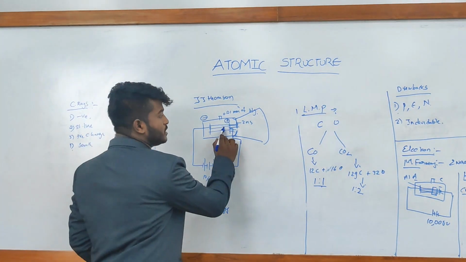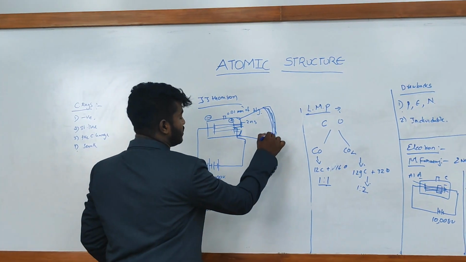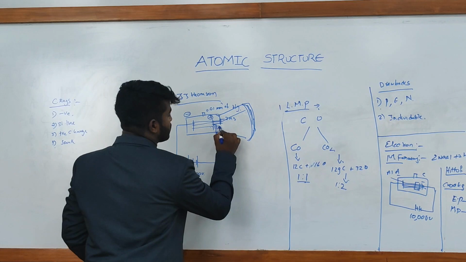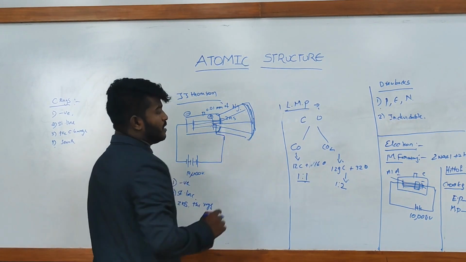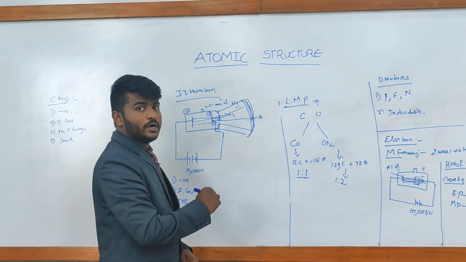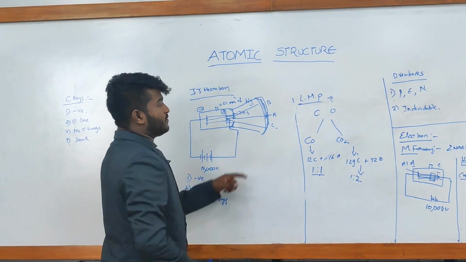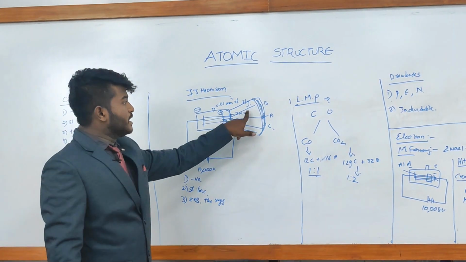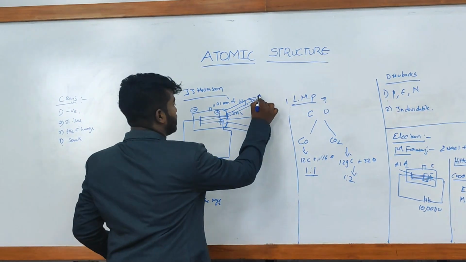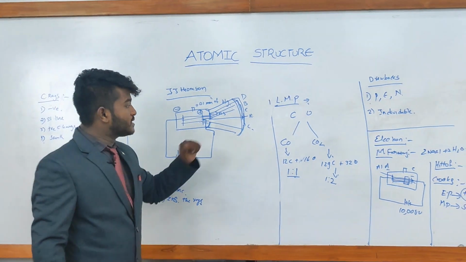When the rays pass through, they fall on the ZnS fluorescent material. 90% of the rays fall at this point A, and the remaining fall at B. When applying the electric field, the rays fall on the B point like this, B, D and E. When applying the magnetic field, they move to the south side.